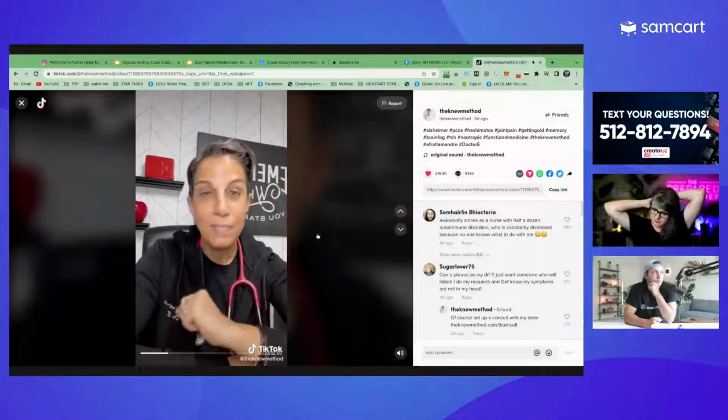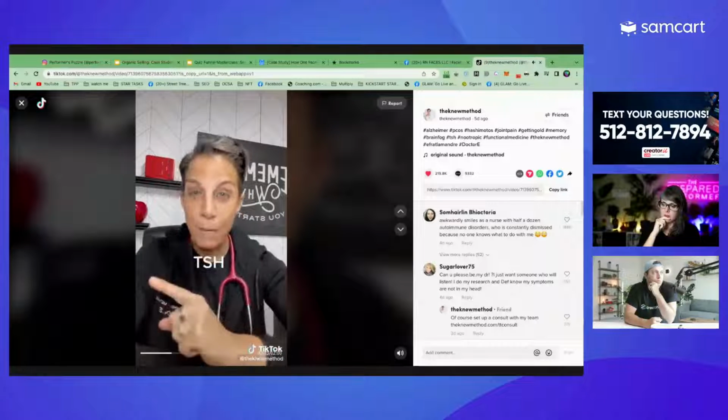I would never tell my patient that their thyroid is normal just by running the TSH. Make sure you ask for antibodies. It is